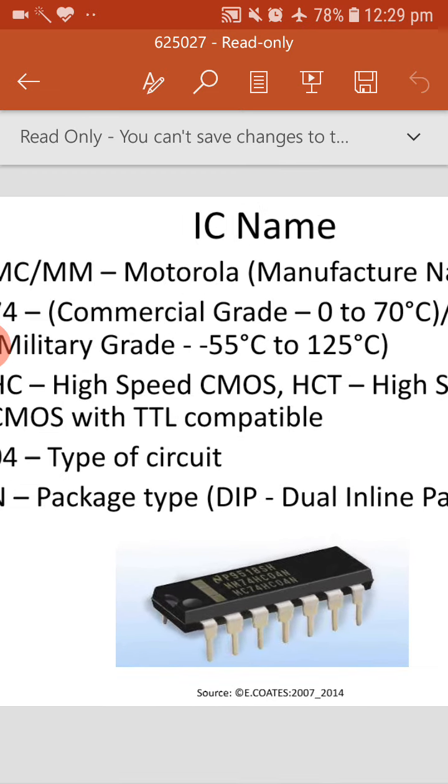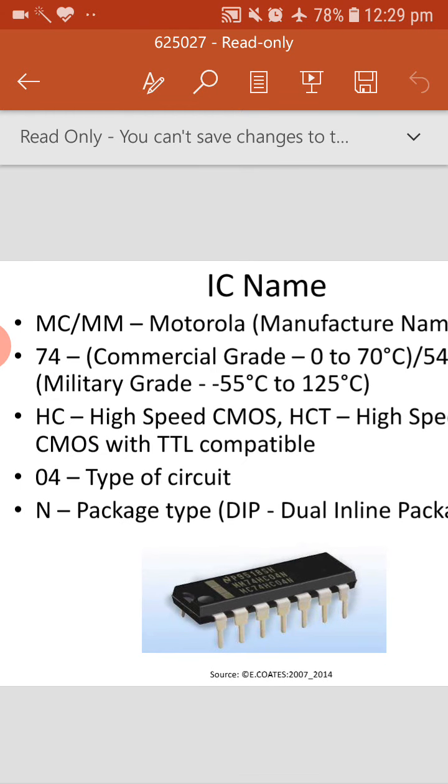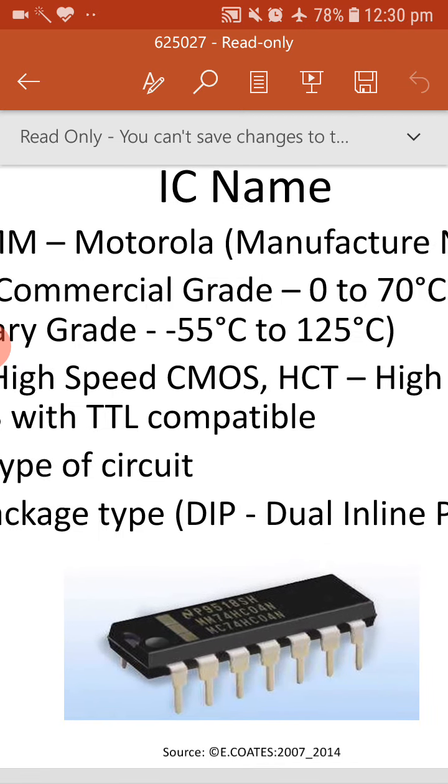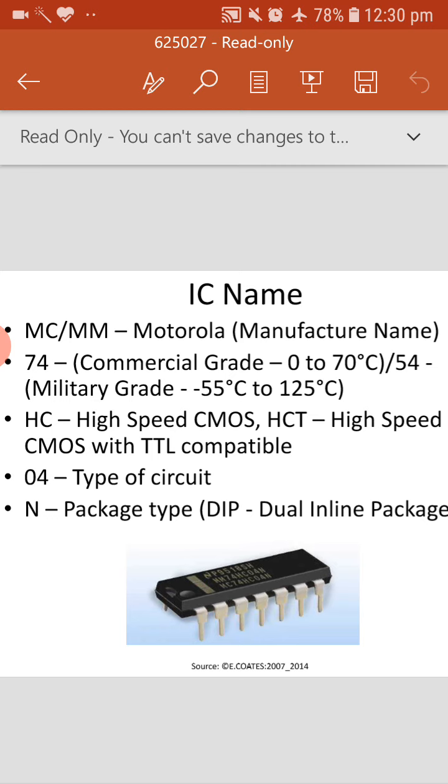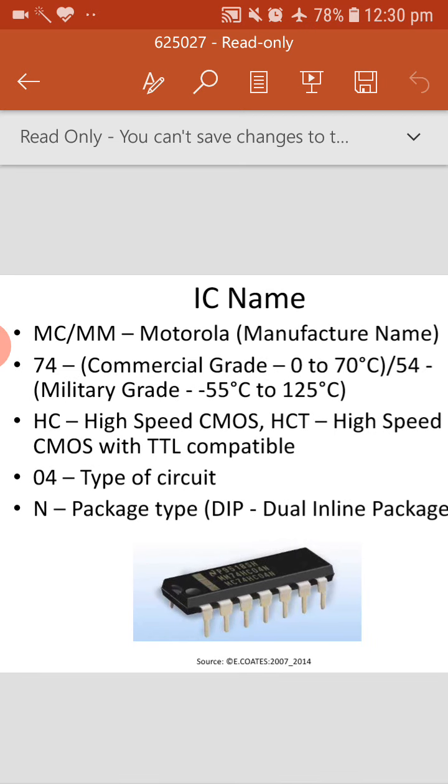For example, in the figure we have seen MM74HC04N. What does this name represent? MC or MM, the first two letters, represent the manufacturer name. Here MM or MC means Motorola, the company that designs, produces and manufactures the IC. Similarly, we have SN for Texas Instruments.